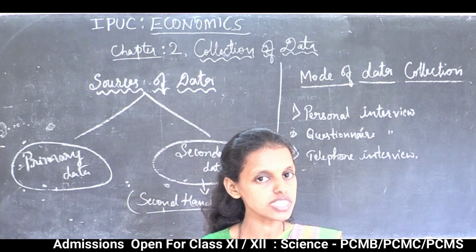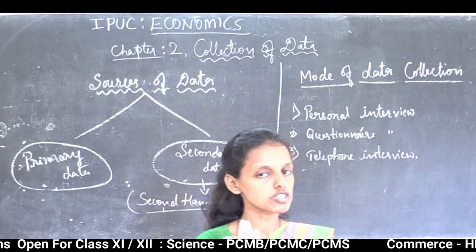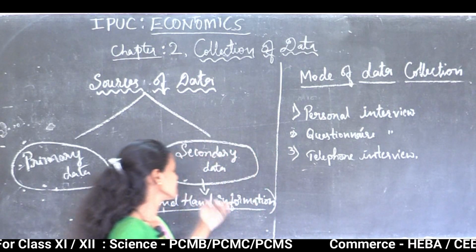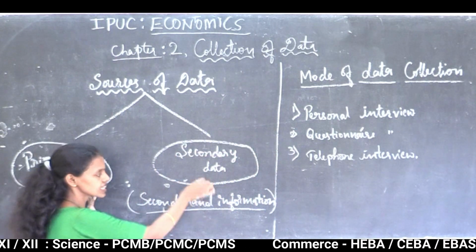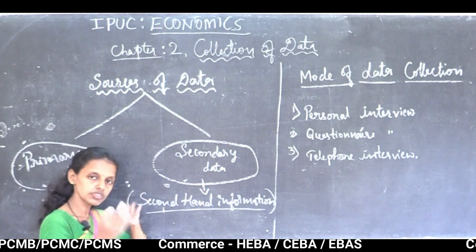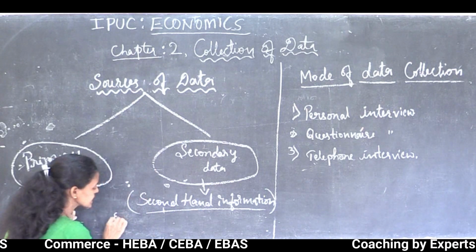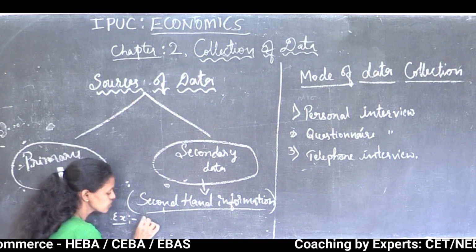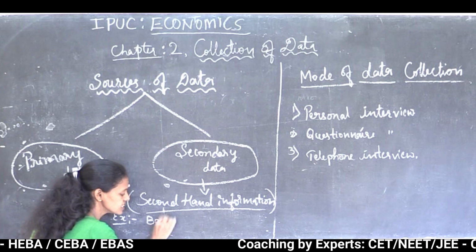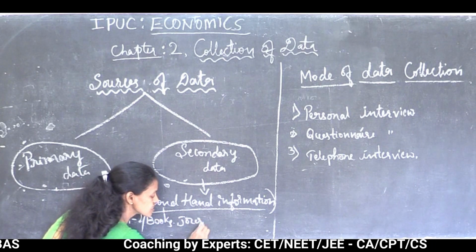There is a face to face interaction. Accurate information you can collect through face to face interaction, but secondary data is not like that. In secondary data, the data already exists and you are going to collect that. For example, collecting data from library books, journals, manuals, magazines, or websites. Websites means the internet.